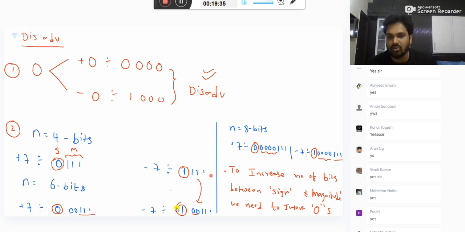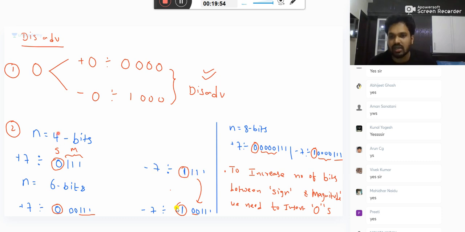Is it how you do it by hardware? Hardware implementation is not very easy here. You should find in between, after the first bit, you need to insert zeros. It will take some time. It will increase your delay of the system. It requires more hardware.